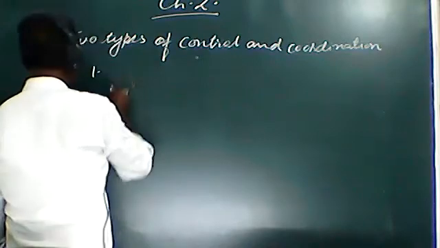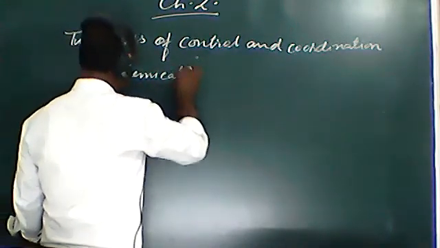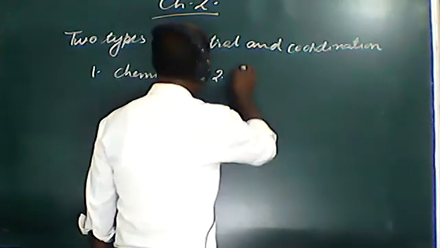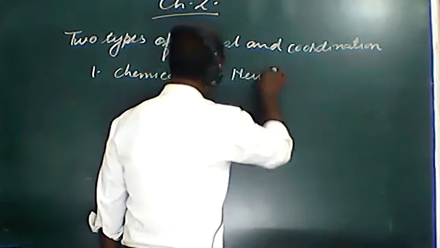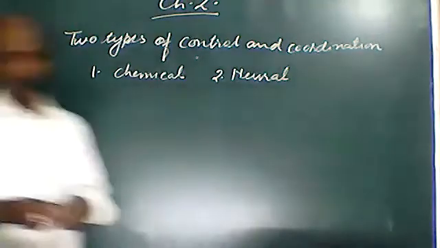The first one is chemical, and the second one is neural. First of all, we have to discuss the neural coordination.